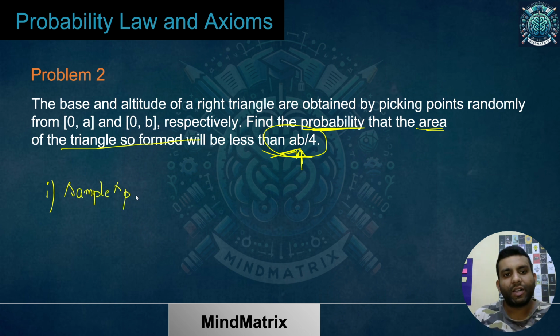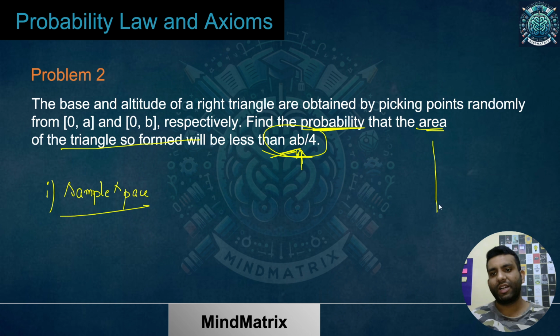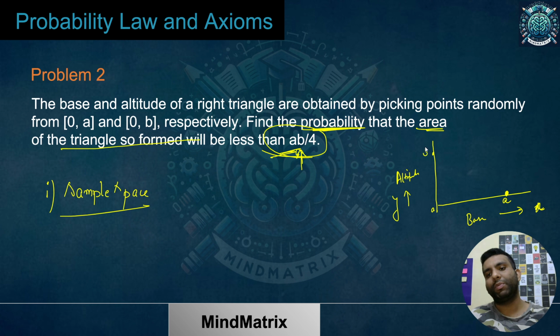What is going to be our sample space? So see, there will be a difference coming over here based on the understanding which we will have. I'm talking about right now that my base, let it be on the x-axis, can go from 0 to a. If I talk about the altitude, which is on the y-axis, that would be in the range of 0 to b. The point is important over here, 0 to b.